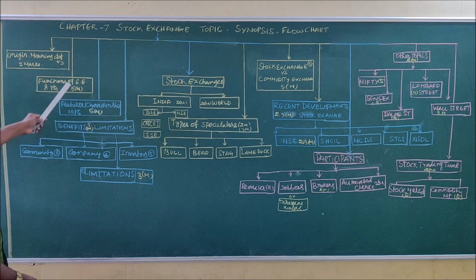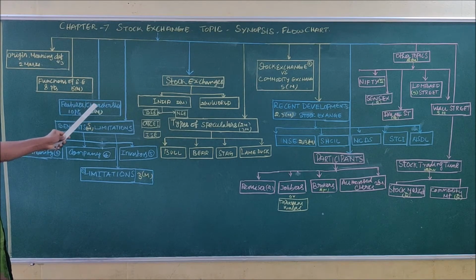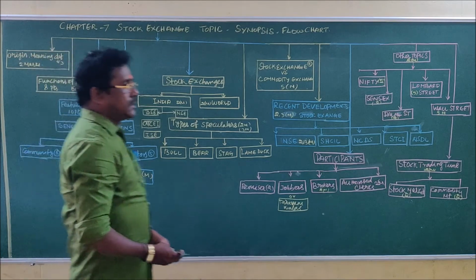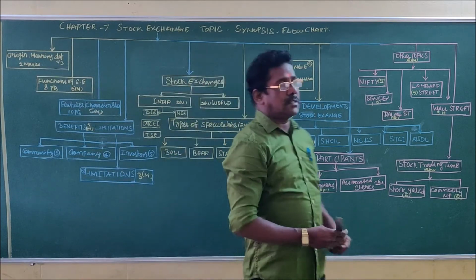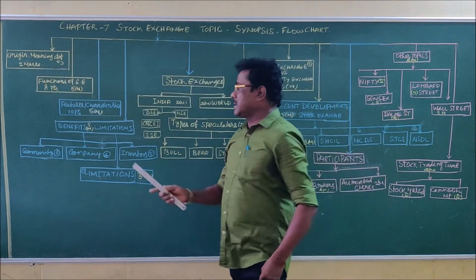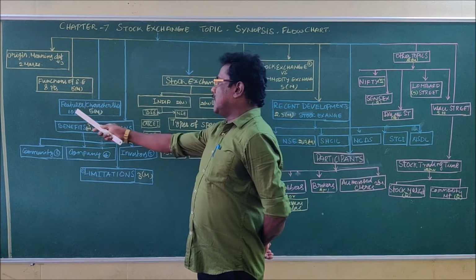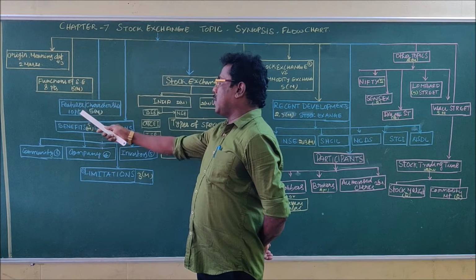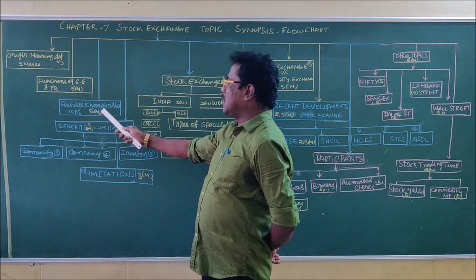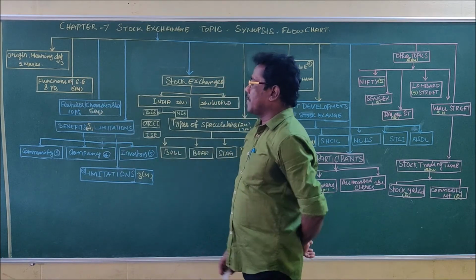And the third topic is features, characteristics, or qualities of stock exchange. Features, characteristics, or qualities, all 3 are one and the same. There are 10 features about the stock exchange. Out of 10 points, you have to write any 6 or 7 points. This is also a 5 mark question.